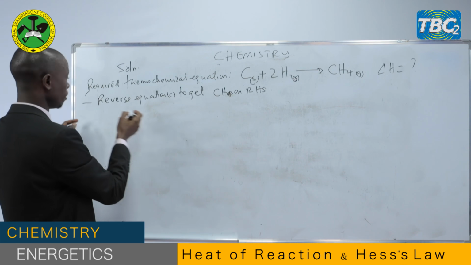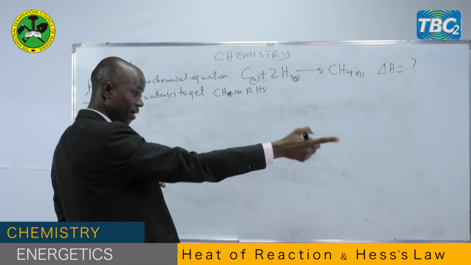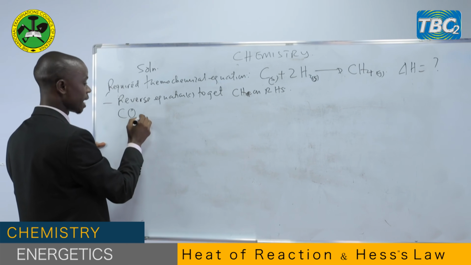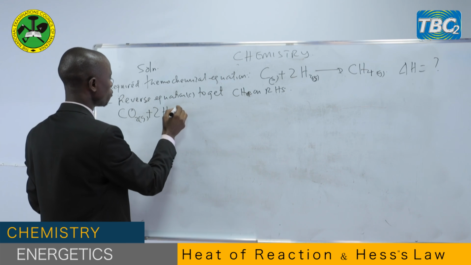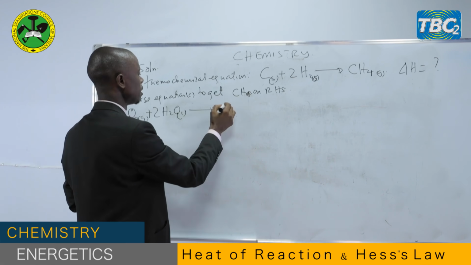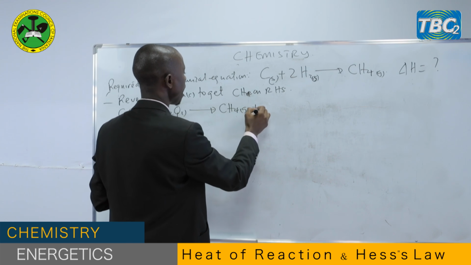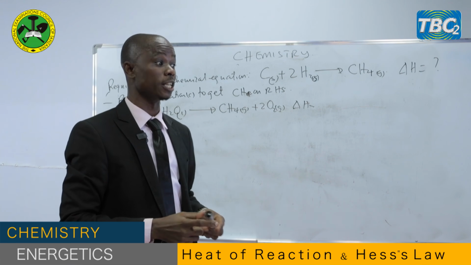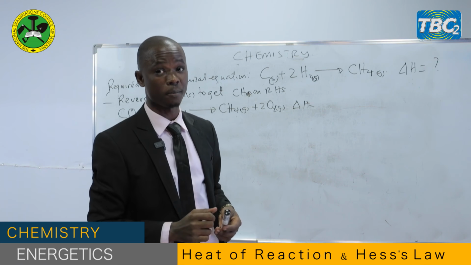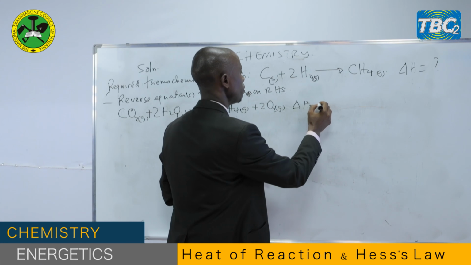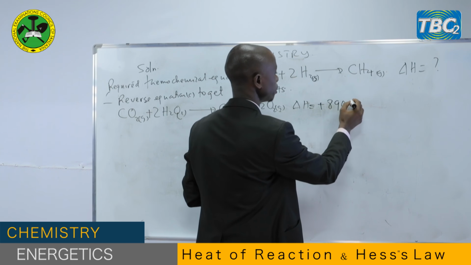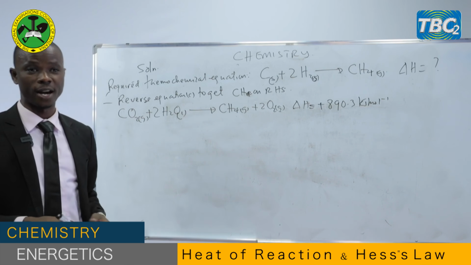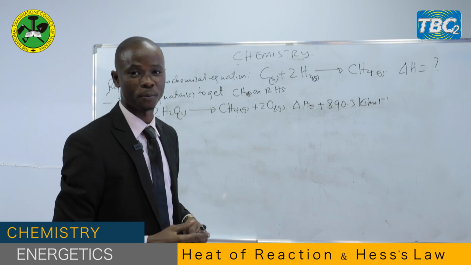So if we reverse that one, that means the product will be the reactant and the reactant will be the product. So here we are going to get carbon dioxide plus 2 moles of water liquid to get methane gas and 2 moles of oxygen gas. The enthalpy change for this reaction will also change the sign. As I told you, Laplace's law, I'm sure that you remember. So here it will be positive 890.3 kilojoules per mole. That is number 1. So it is very interesting. I'm sure that you're following, my dear students.